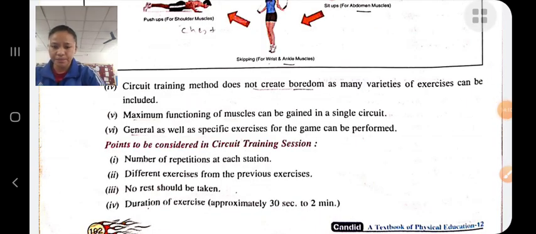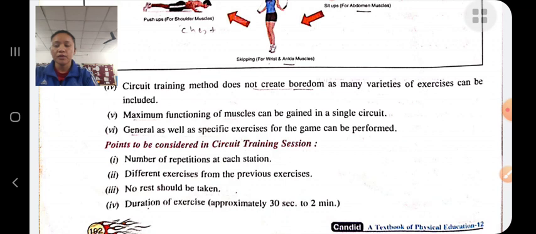Circuit training should be pre-planned. We should pre-plan the different exercises to perform at different stations, and we should increase the difficulty level by increasing the number of repetitions or increasing the time.